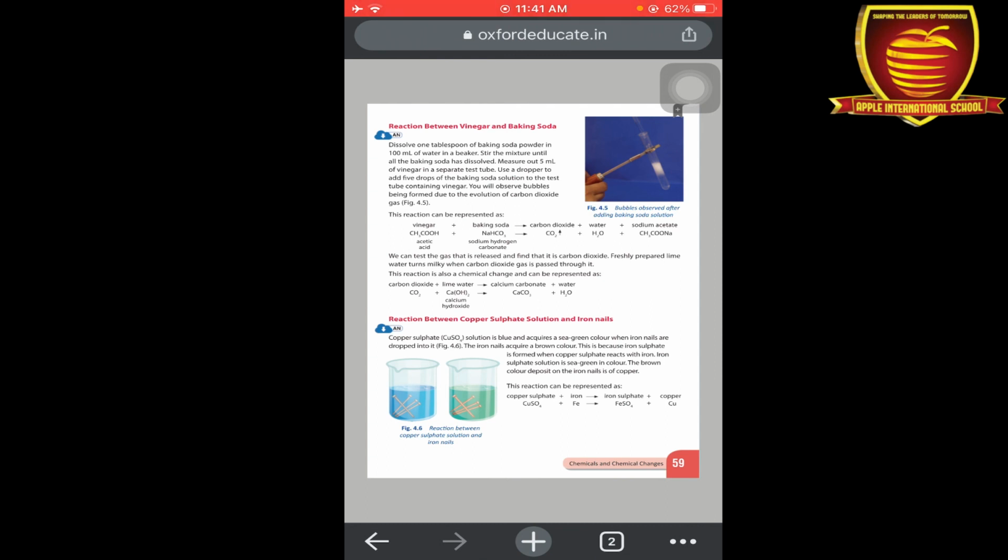Okay, now the next reaction is reaction between copper sulfate solution and iron nails. So the formula of copper sulfate is CuSO4. Okay, so copper sulfate solution is blue in color, but when we put the iron nails in the copper solution after few hours the color of copper solution changes from blue to green. Okay, so here you can see that the reaction that copper sulfate when react with iron, they form iron sulfate and copper. Okay.